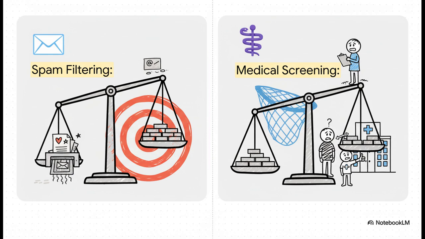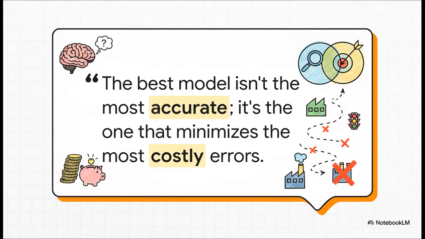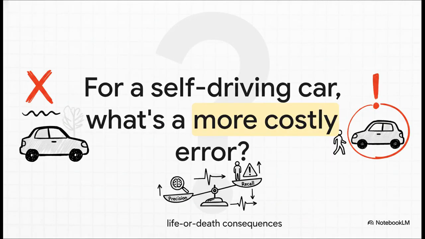But now think about our medical screening example. A false negative, telling a sick person they're healthy, is a disaster. It's way, way better to have some false positives, where healthy people just have to get a second test, than to miss even one actual case. So there, you have to prioritize recall. And that really is the heart of it all. The most accurate model isn't always the best one. Not even close. The best model is the one that's designed to minimize the most costly type of error for whatever you're doing. So I'll leave you with one last thing to think about.